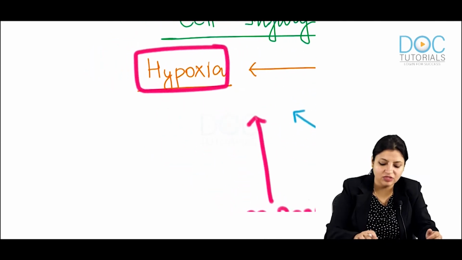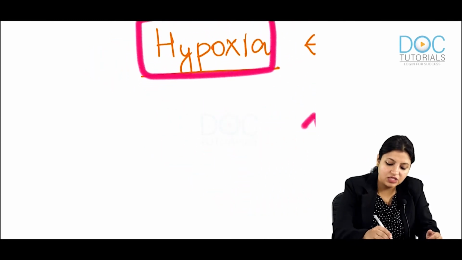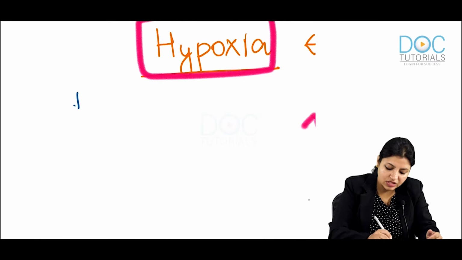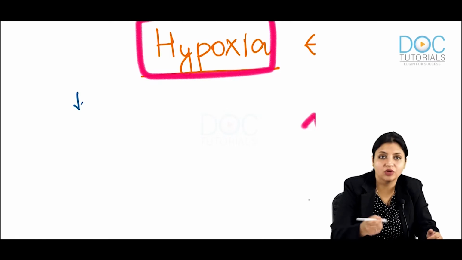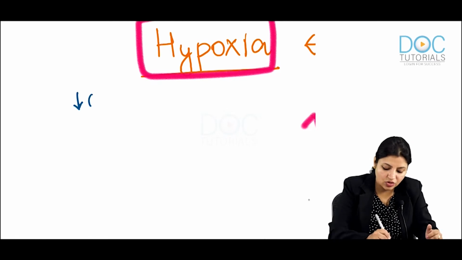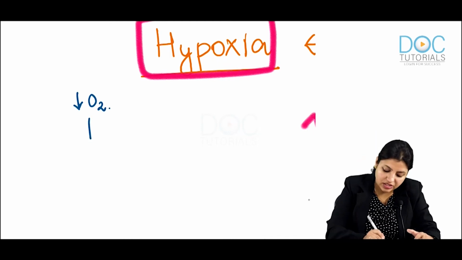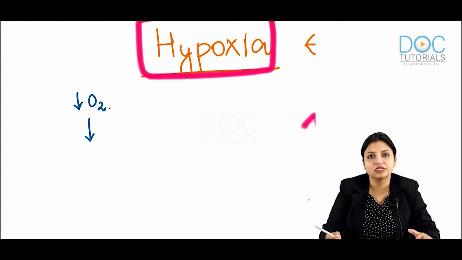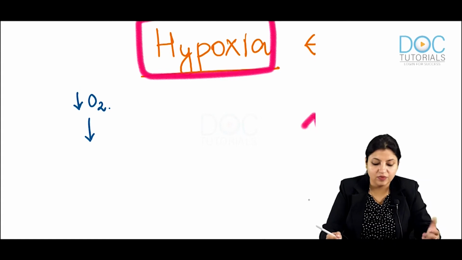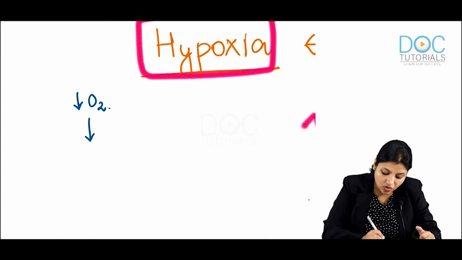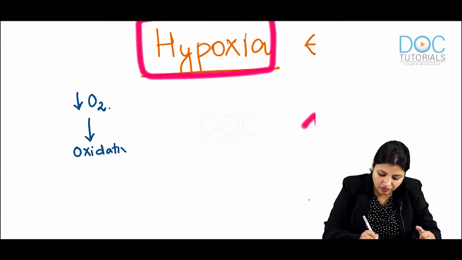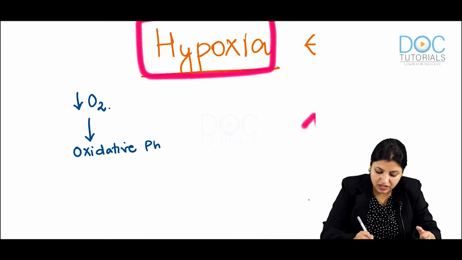Hypoxia means that the oxygen is decreased. Oxygen is very, very important for oxidative phosphorylation.